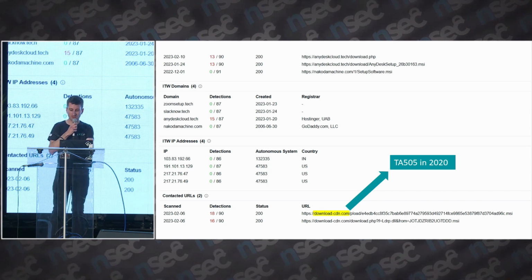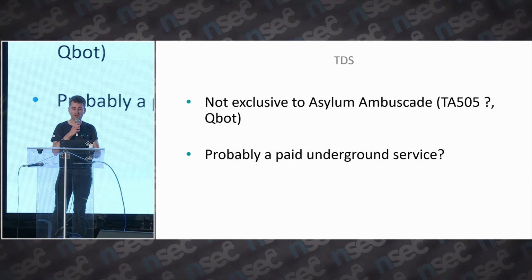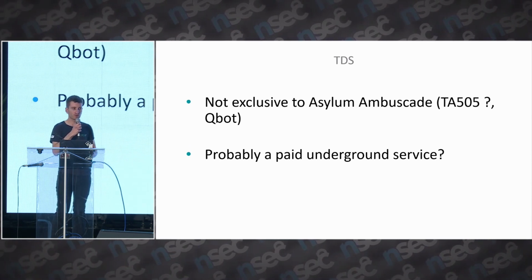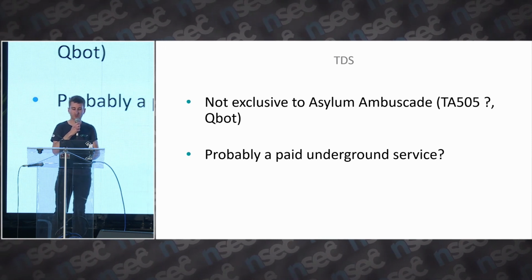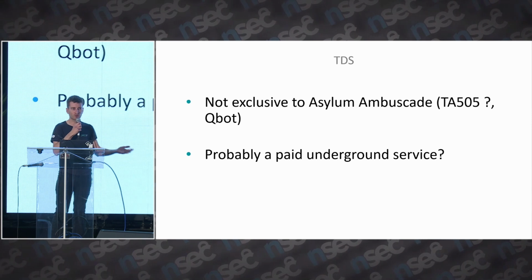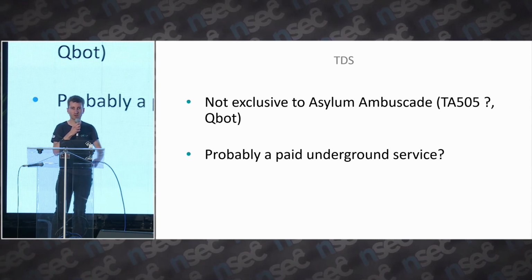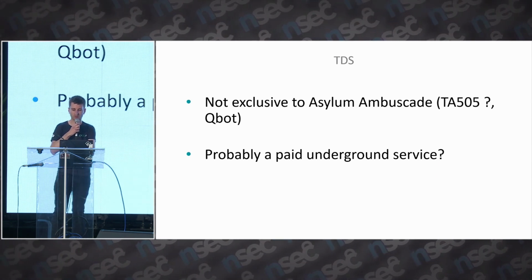So what it means is that the TDS is not exclusive to Asylum Ambuscade. It was probably used by TA505. We've also seen some QBot distribution from it. So it's probably some paid underground service that the group is using to distribute and install the malware. They are probably paying someone else to distribute their tools.